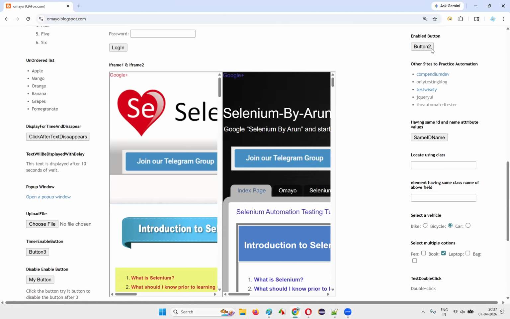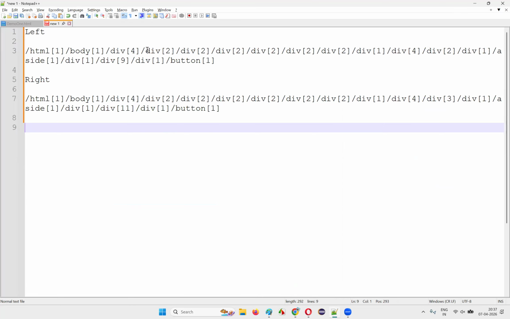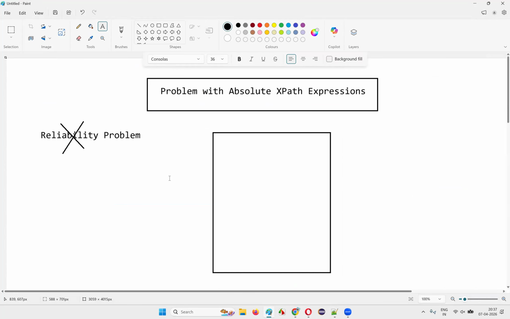Even though the element is the same, this button 2 is the same, it just moved from the left side to the right side. But because of the small UI change on the page, the entire absolute XPath expression got changed. That's why automation tools like Selenium can't rely on locator types like absolute XPath expressions for locating elements on web pages, because they keep changing for small UI changes. That's the problem. Hence proved.